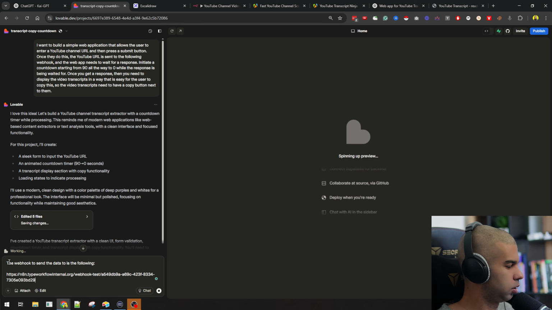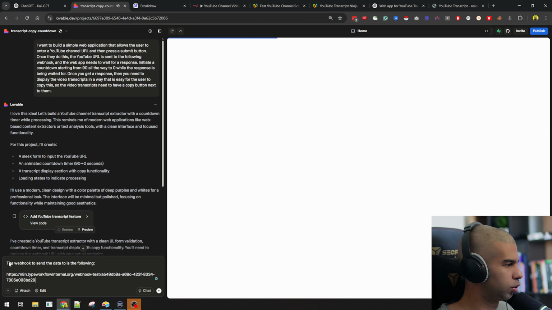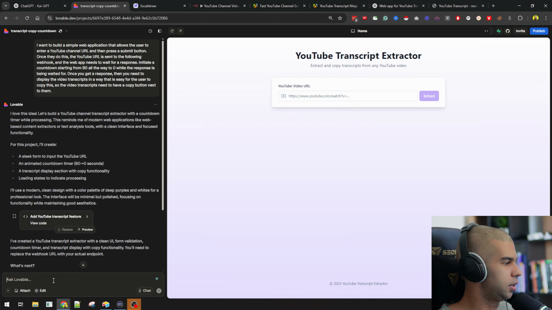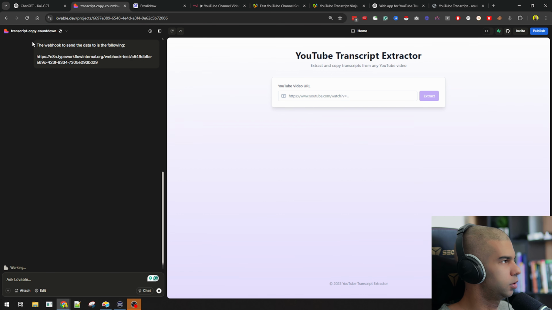And I've just pasted the webhook right there. I get the nice Lavill sound, which means that this was created. I'm just going to hit enter here because I want this to be able to send the data to that webhook. So this should update over here in a second.